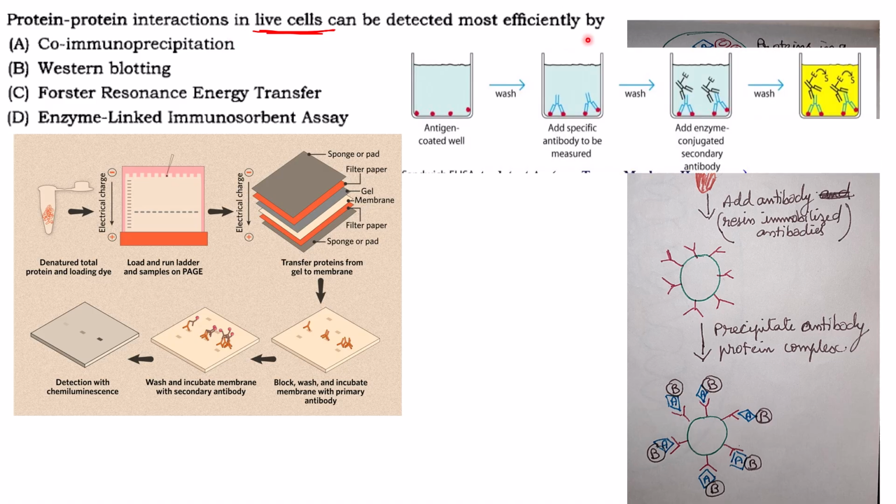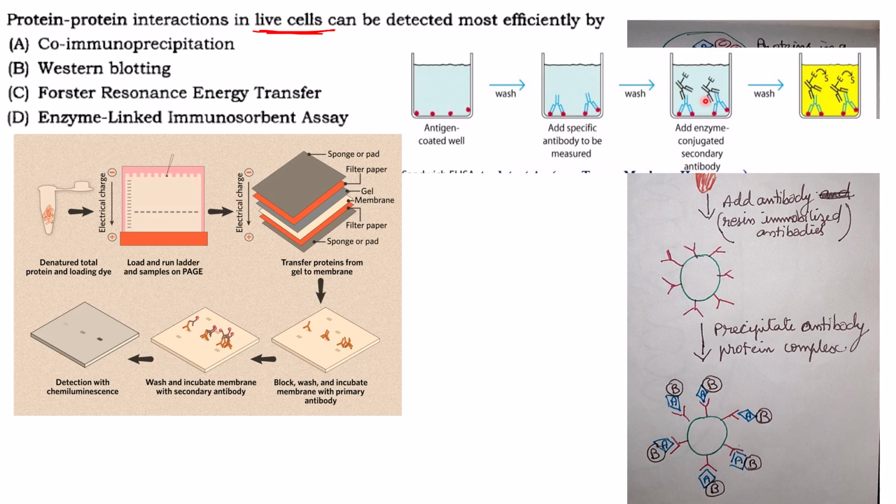Then comes the enzyme linked immunosorbent assay. It is for quantification. So here you have the antigen being coated onto the wells of the ELISA plate. Then you add a specific antibody, that is your primary antibody.